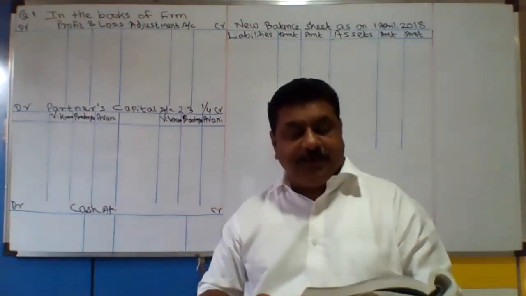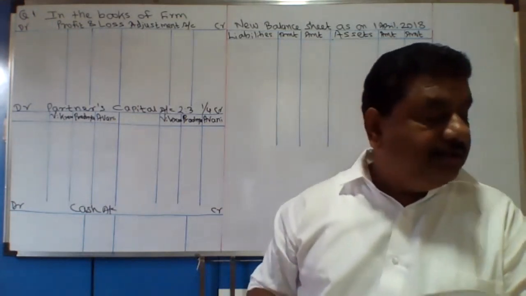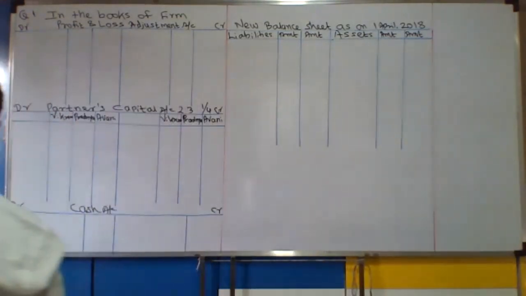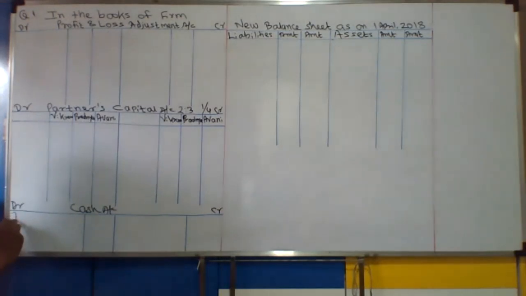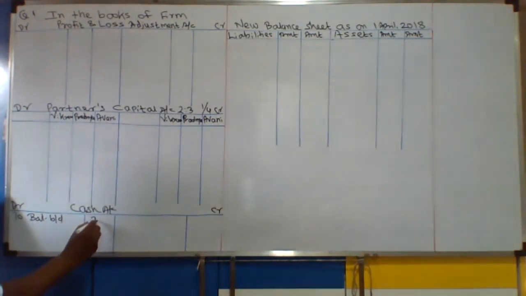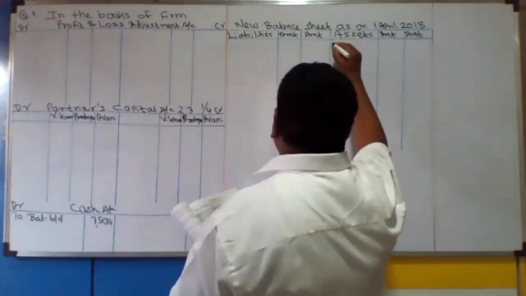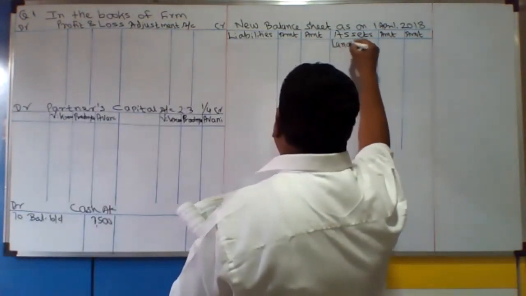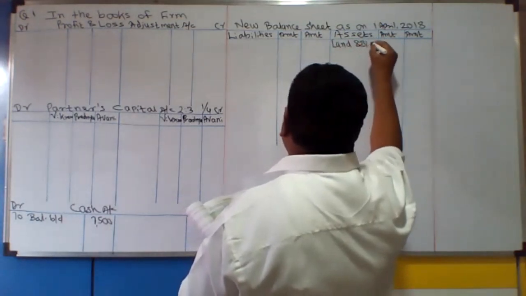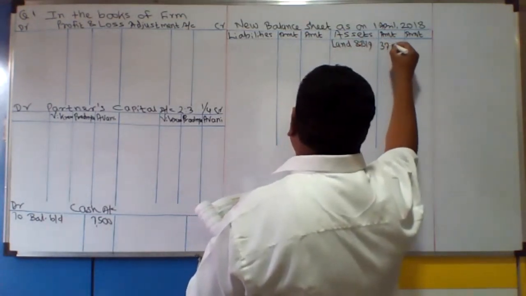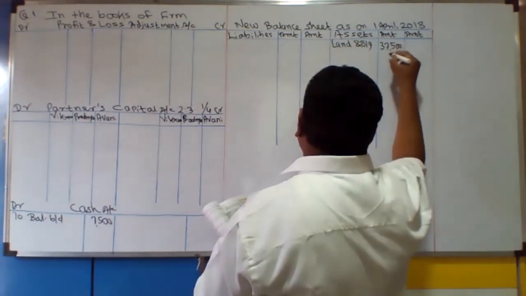So presently, what to do? Posting to balance brought down: cash in hand, to balance brought down, it is 7,500. Then land and building, asset side, inner column, 37,500.